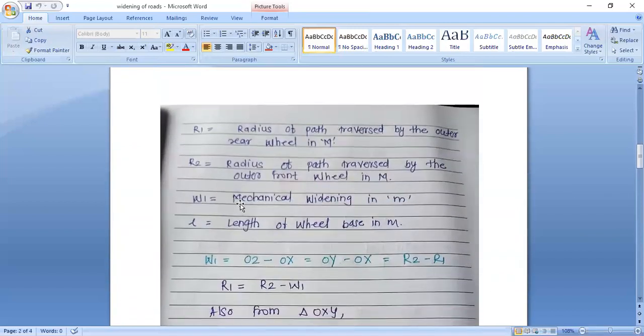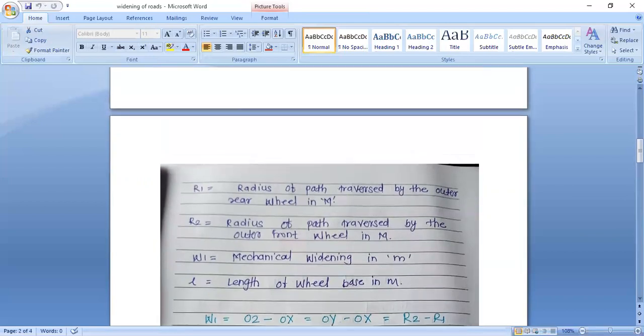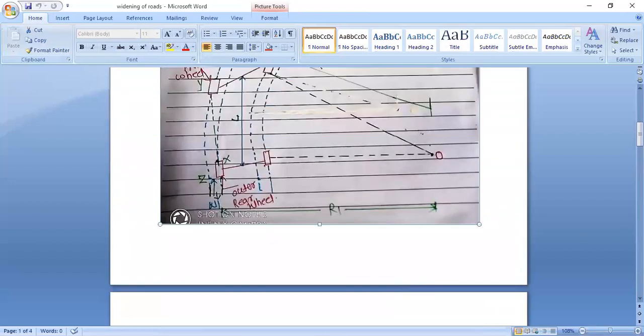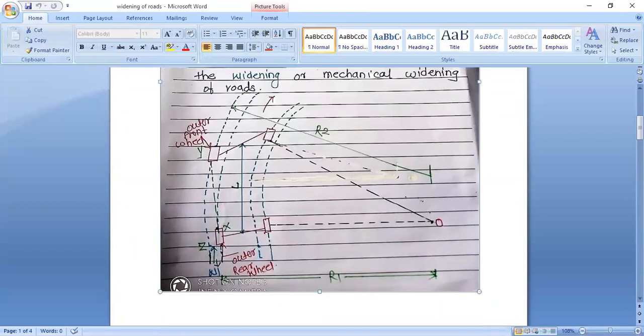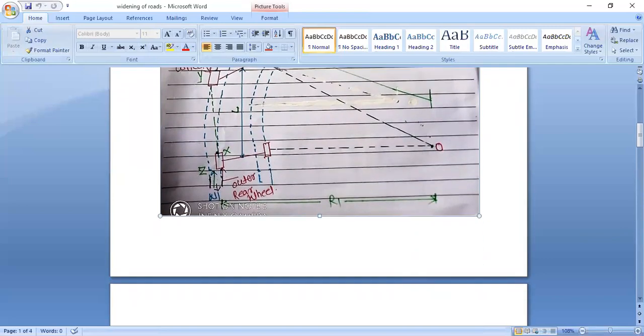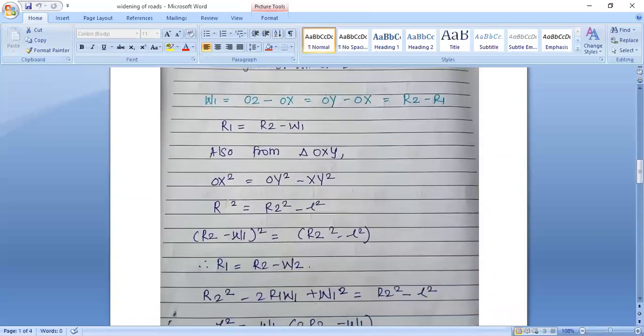Now see, OY minus OX is equal to the value of R2 minus R1. That is the total value of R2 minus the value of R1, up to the X or up to the outer rear wheel. That is, R2 minus R1 is equal to W1. Now see, from this equation we have to calculate R1. R1 is equal to R2 minus W1.